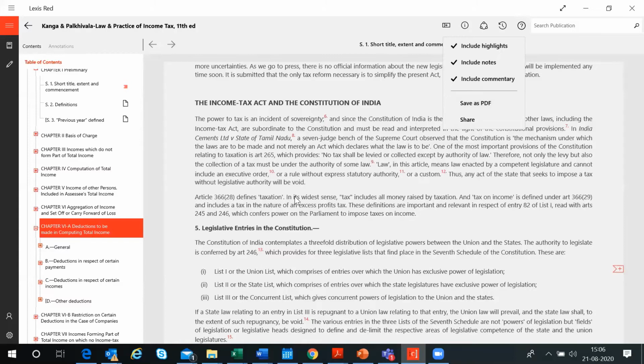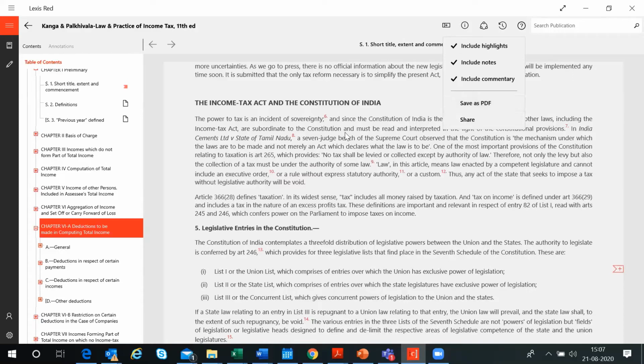This particular document which we are viewing under chapter 6A will be available as a PDF to me. So I can download it and save it as a PDF. It's taking a while, I guess because of the network speed.